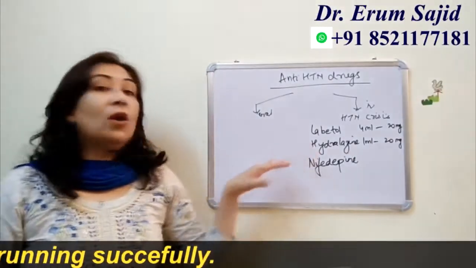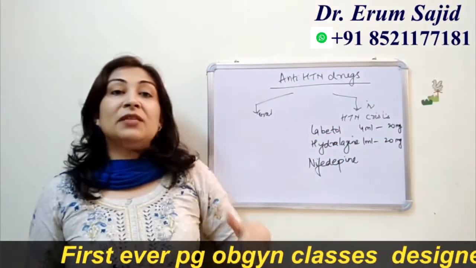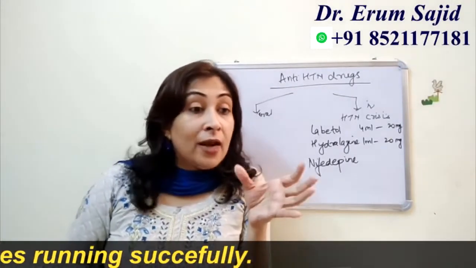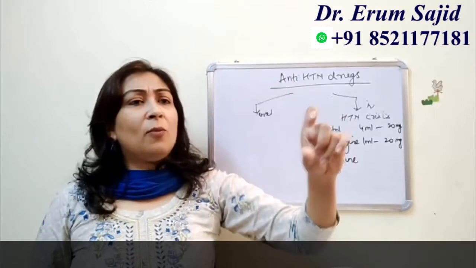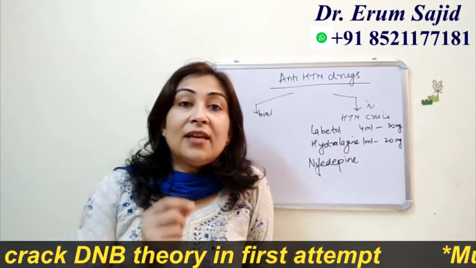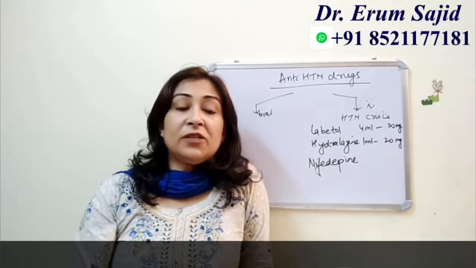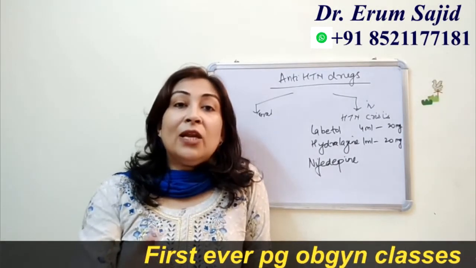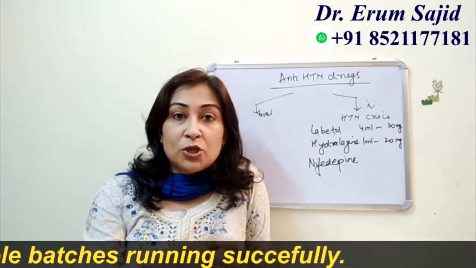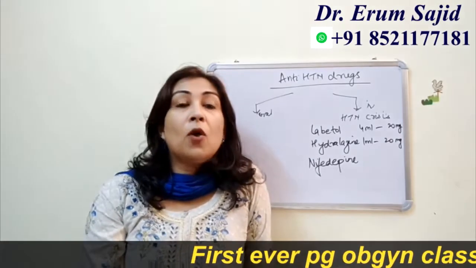So this is how labetalol is. It's very easy. The maths is very simple. It's a hypertensive crisis, means I'm talking about an emergency situation in which you will not have the time to find out that this ampule is how much ml. Okay, that means how much milligram. No, you should know this at the spinal level. At that time, you have to just instruct the nurse that you have to give 2 ml to the patient. Give 2 ml slow IV. Dilute it if you need to in maybe 8 ml of saline, and push slow IV. Take 5 minutes to push it slow, but go slow.